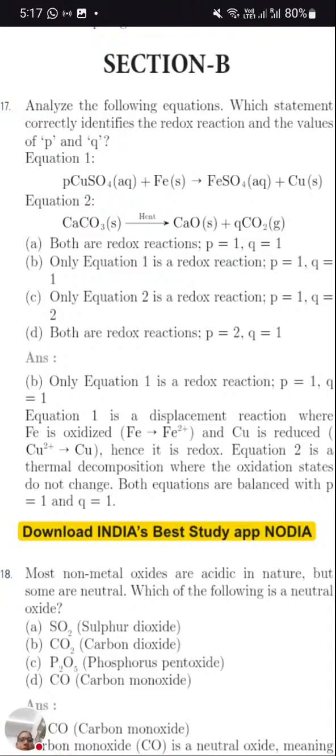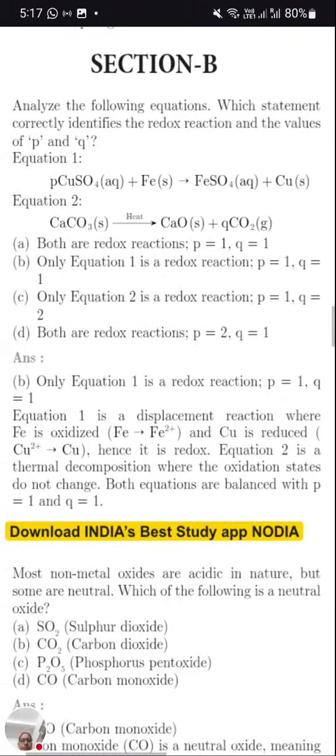Whereas in the upper one, copper sulfate is losing its oxygen to form copper, and iron is gaining oxygen to form ferrous sulfate. So one is gaining and the other is losing. There both processes are taking place, so it is an oxidation and reduction reaction. It is a redox type of reaction. So our correct answer is option B, only equation 1 is a redox reaction. Clear? A redox reaction can be identified either by the gain or loss of oxygen or by electron gain.